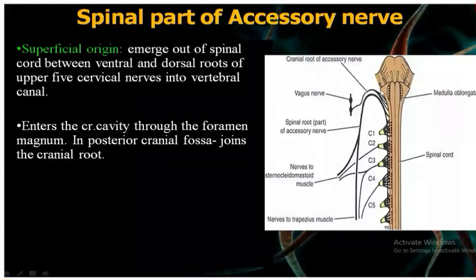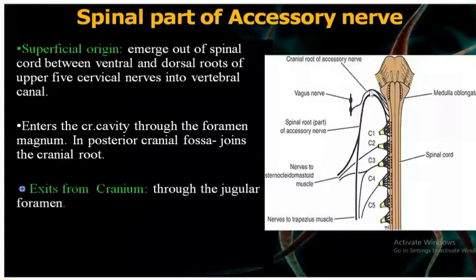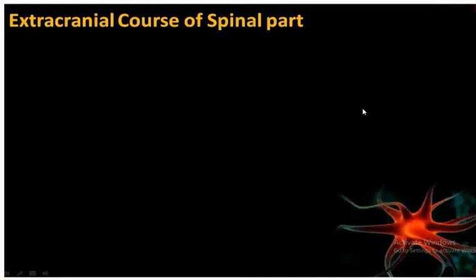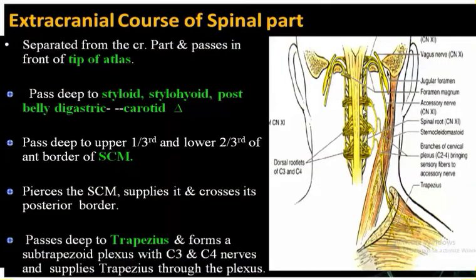Now finally, both the cranial root and spinal root, the combined one, will exit out through the cranium through the jugular foramen. Then the cranial root goes to the inferior ganglion of the vagus and terminates, whereas the spinal part of the accessory nerve will separate from the cranial part. Then it will pass in front of the tip of the atlas. It will pass deep to the styloid process, deep to the stylohyoid and posterior belly of digastric. Then it will be related to the anterior border of the sternocleidomastoid muscle at the junction of upper 1/3 and lower 2/3.